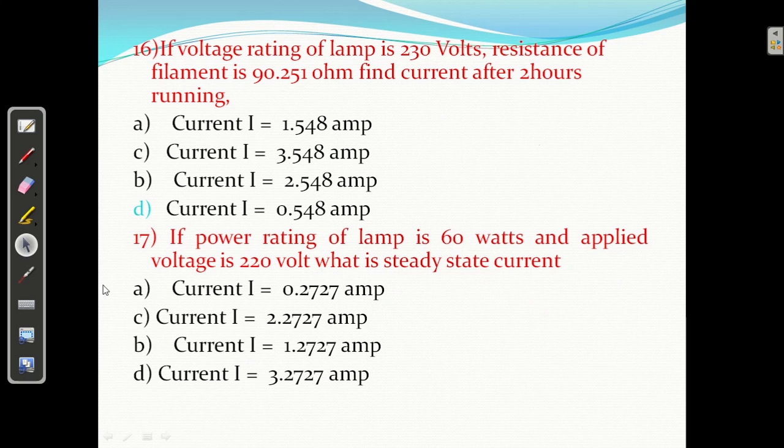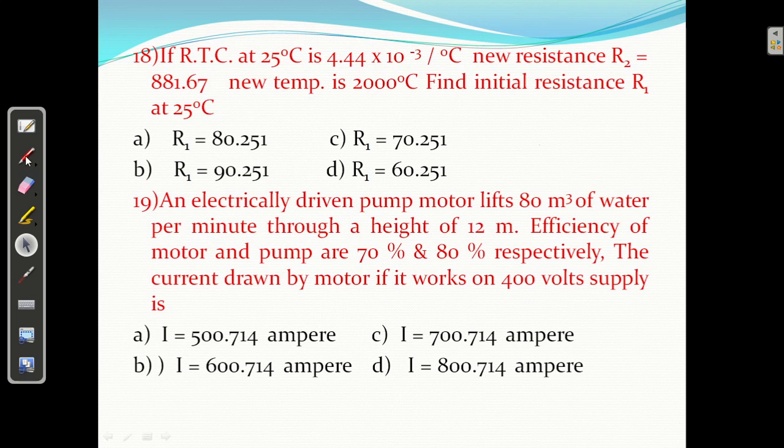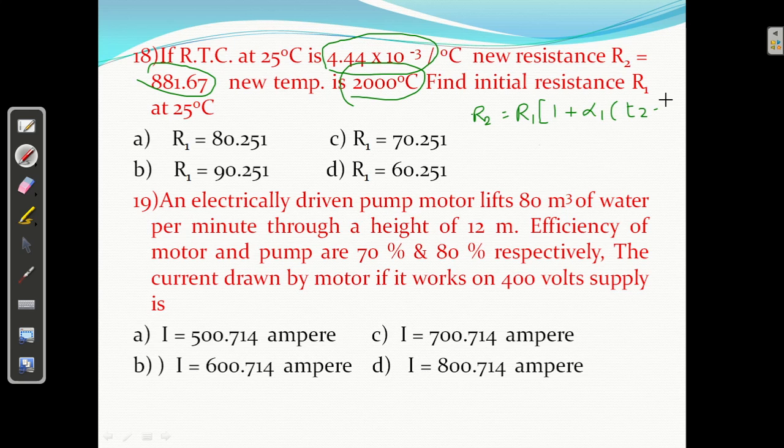Question number 18. Okay, 18. RTC, resistance temperature coefficient at 25 degrees centigrade is this. A new resistance R2 equal to this. A new temperature T2 is this. The initial resistance R1. We know the formula. R2 equal to R1 bracket 1 plus alpha 1 T2 minus T1. This is the formula we have.